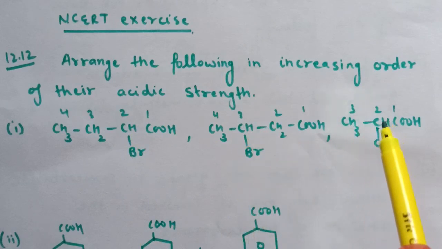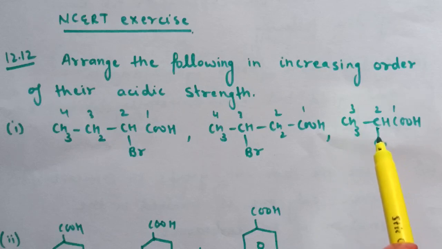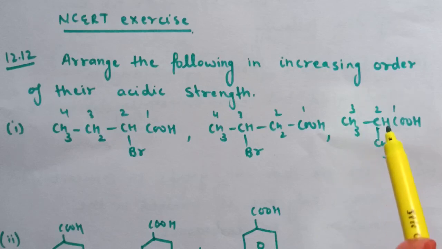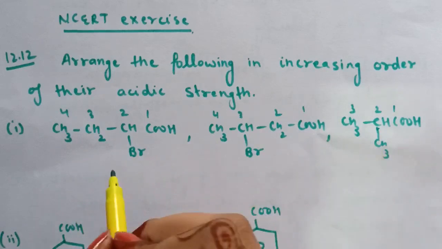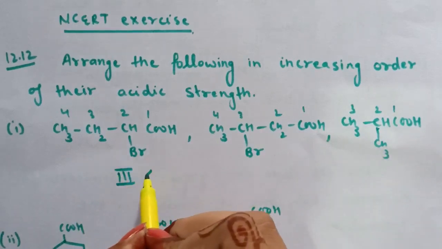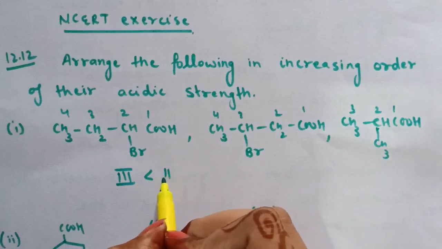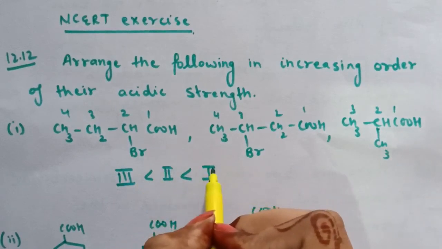Whereas in case of 2-methyl propanoic acid, this methyl group will show plus I effect, and therefore it will decrease the acidic strength. So increasing order of acidic strength is third is least acidic, after that second, and the most acidic is first.